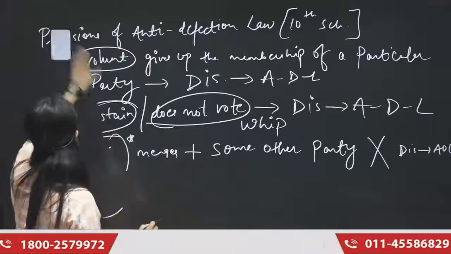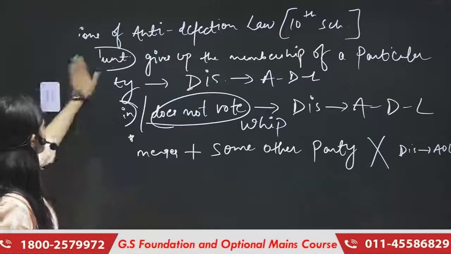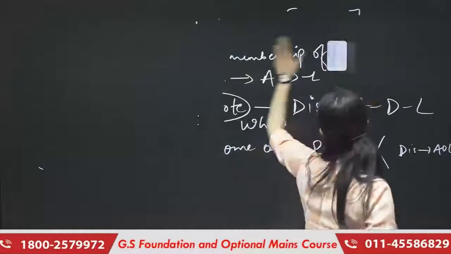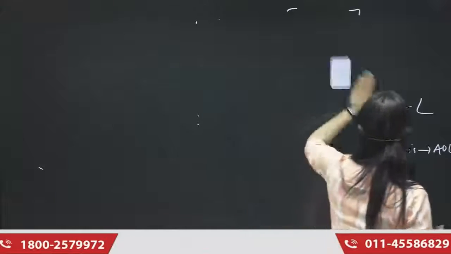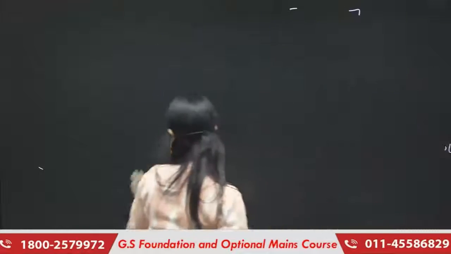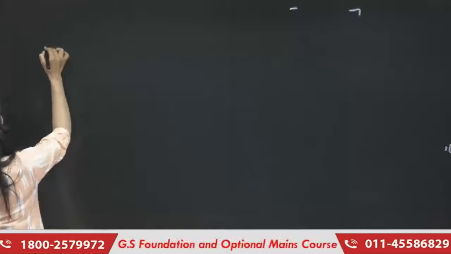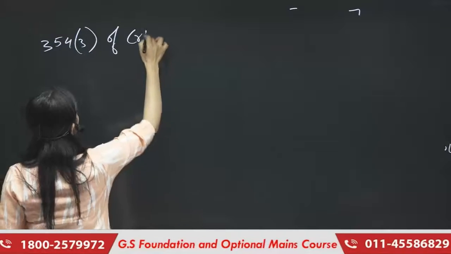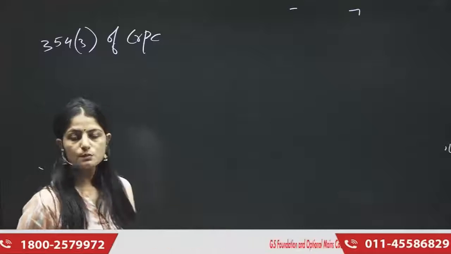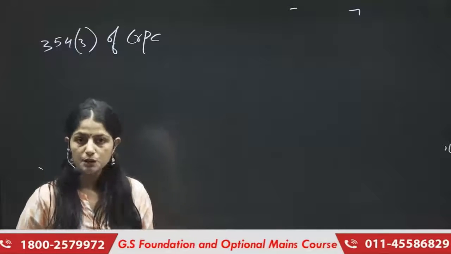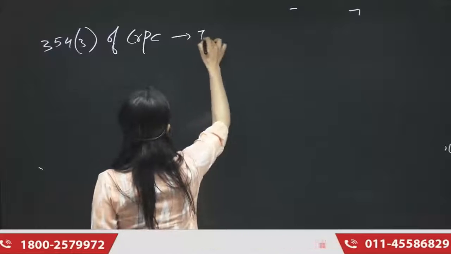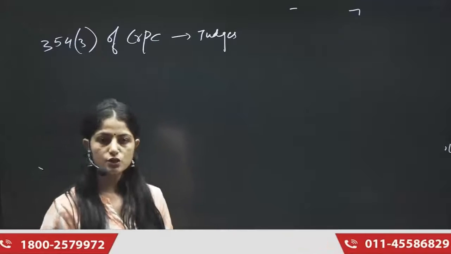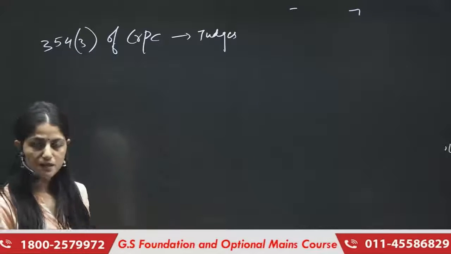So in this judgment, the advocate of Bachan Singh, this case was Bachan Singh versus State of Punjab, and the advocate of Bachan Singh said that the sentencing which is given under Article 354 Clause 3 of CRPC is unconstitutional because it gives discretionary or unlimited power to the judges. And judges are misusing this power, so this should be prevented, this should be curbed, steps must be taken to